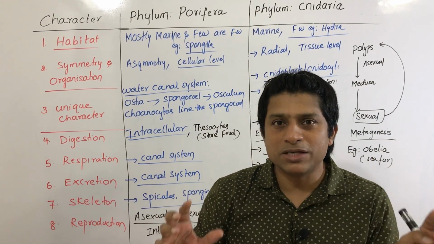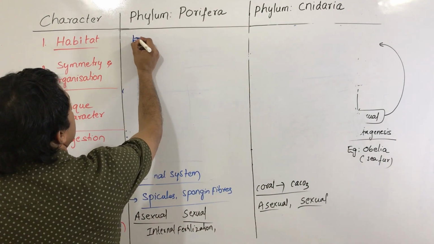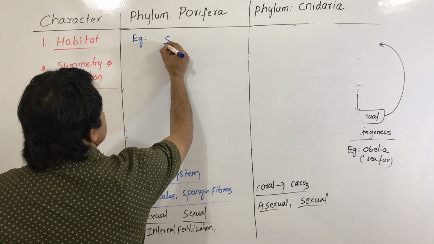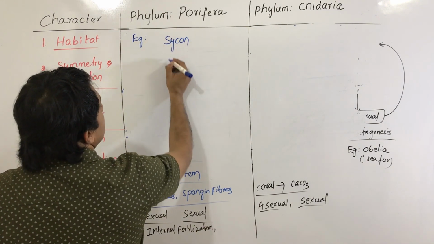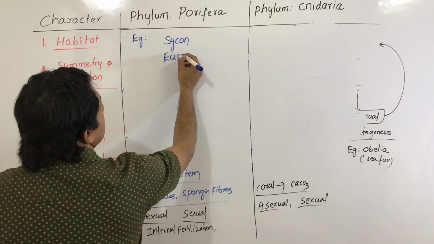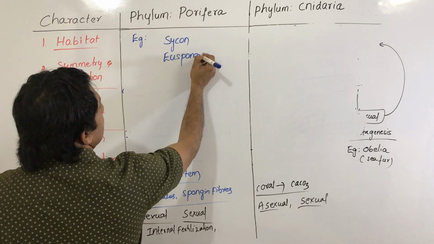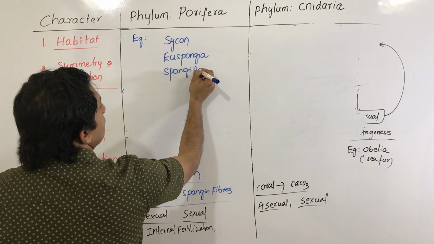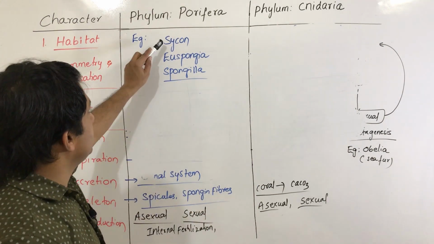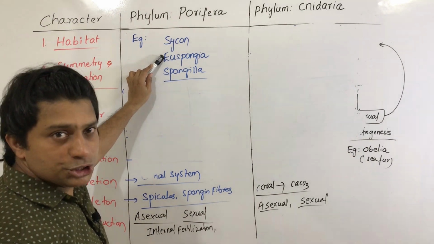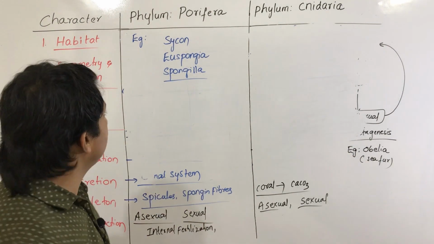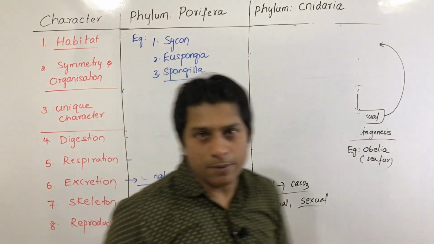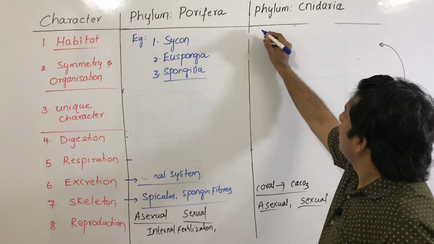Next, in the last, we discuss some examples. 3 examples: Scypha, Euspongia, Spongilla. This is Scypha, bath sponge, freshwater sponge. 3 examples for Porifera. Next, coming to Cnidaria, there are examples like,